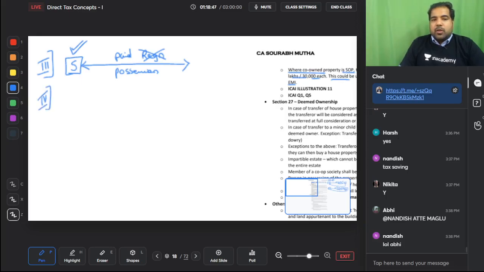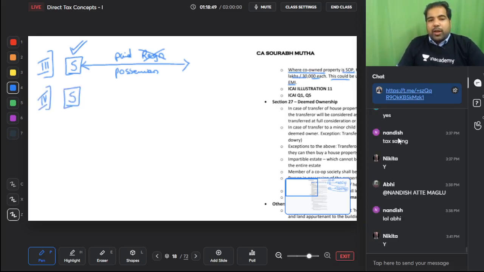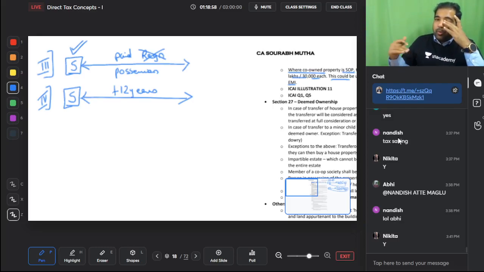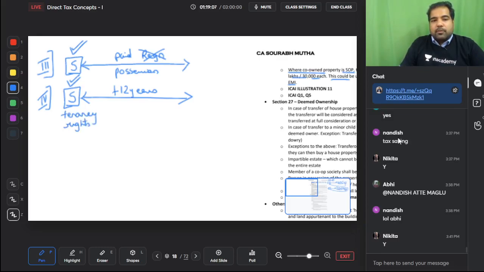Next, if you stay for more than 12 years in a tenanted property, you are not the owner of the property, you are a tenant, but you are staying in the house property for more than 12 years continuously, then you become the deemed owner. These tenancy rights, the person who holds tenancy rights is the deemed owner. Next, remember in GST, tenancy rights, if you sell, it is subject to supply of services. Anyway, not very important, more important is CA final.